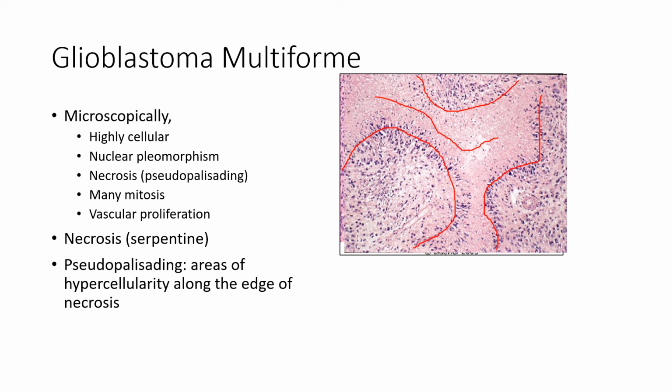So the cellular areas are bordering the necrotic area. So this is pseudopalisading necrosis. And you can also see other features like vascular proliferation and nuclear pleomorphism and many mitoses.